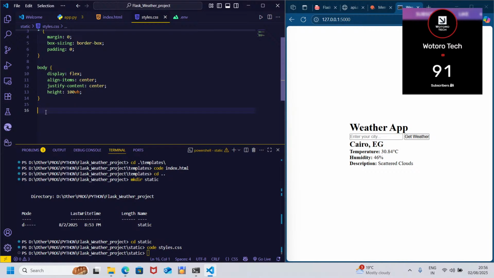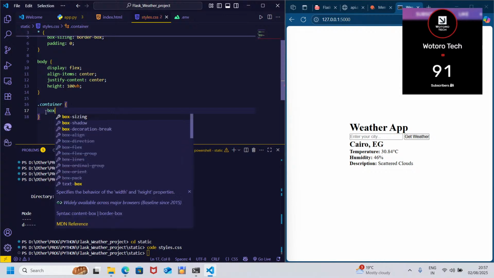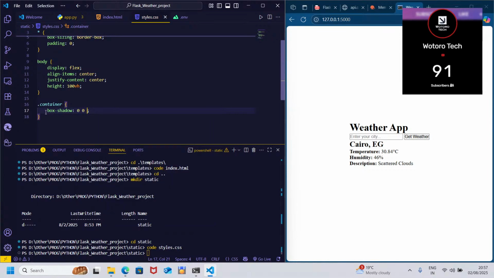Now let's work with the container. We just give it a border. Use a box shadow. Box shadow.